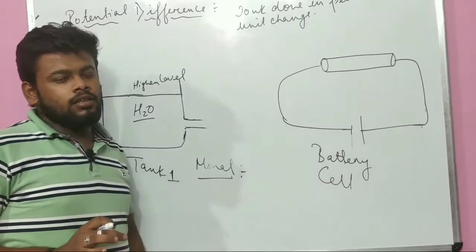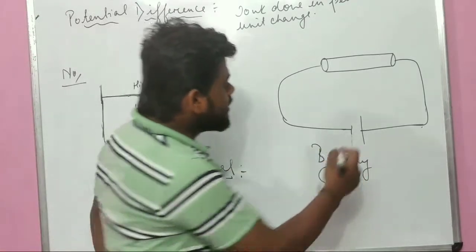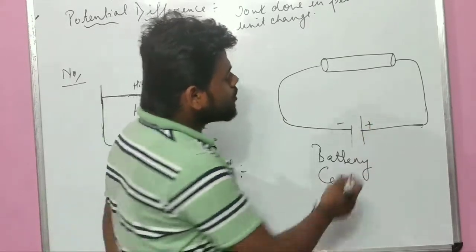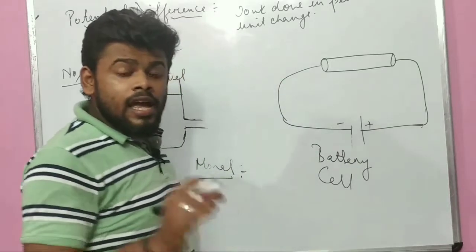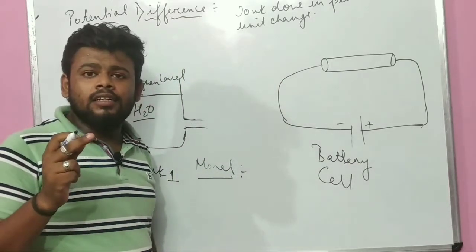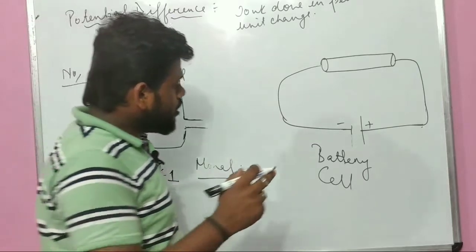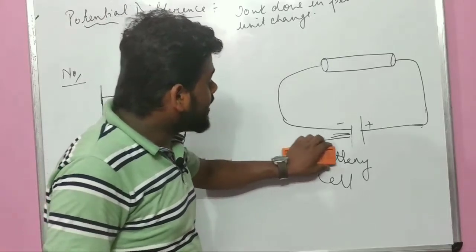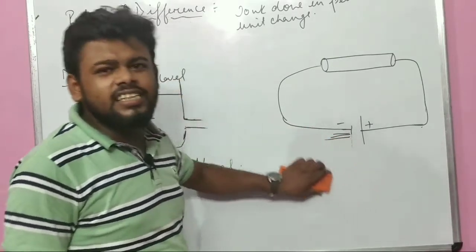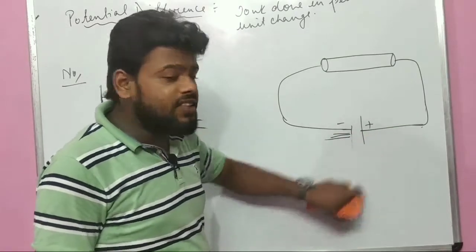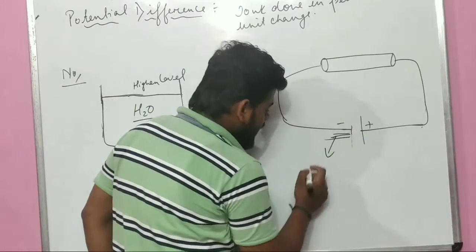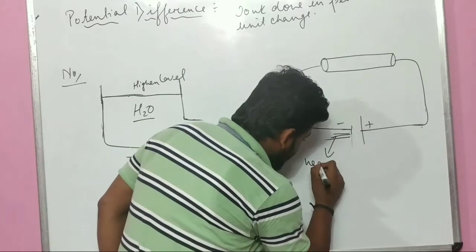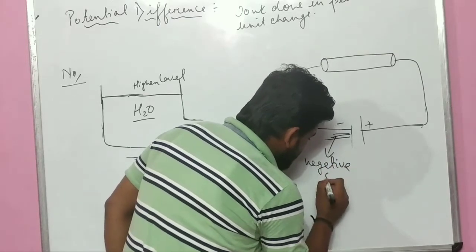Remember one thing. In a battery, this is known as a plus, this is known as a minus. The longest line is plus, the thinnest line is minus. Remember one thing always, there are a lot of electrons in the negative side. There are a lot of charges in the negative side of a cell compared to the positive.